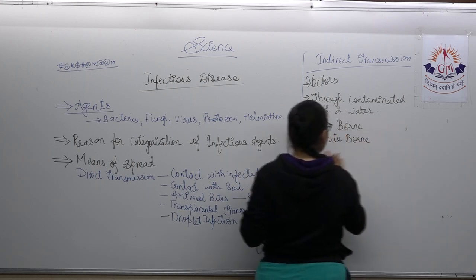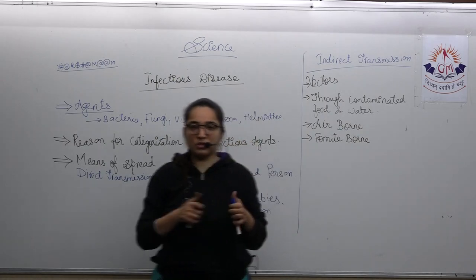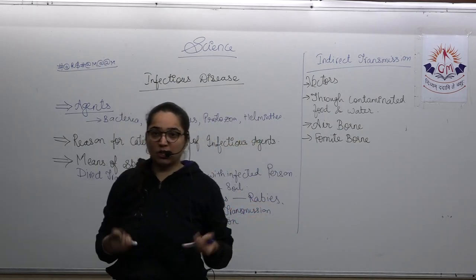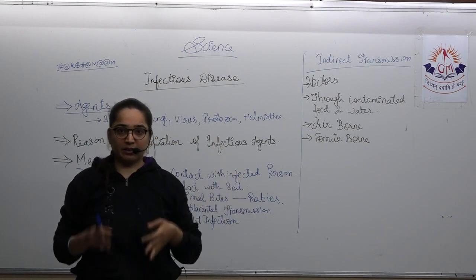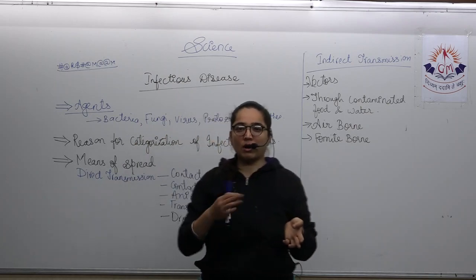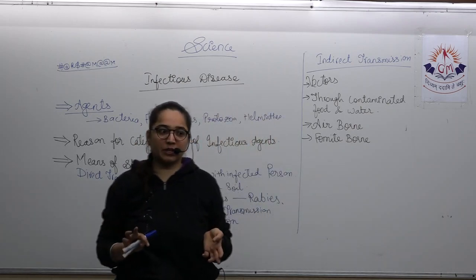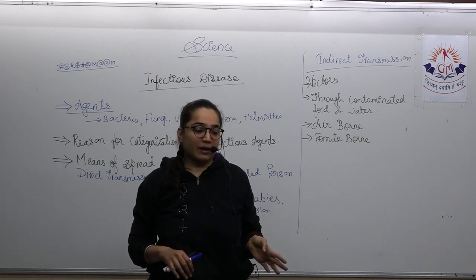Now, what comes under this fomite borne? Suppose a person who is very healthy touches a door and enters a room. Another person who is not well, suffering from an infectious disease, touches the door while leaving.